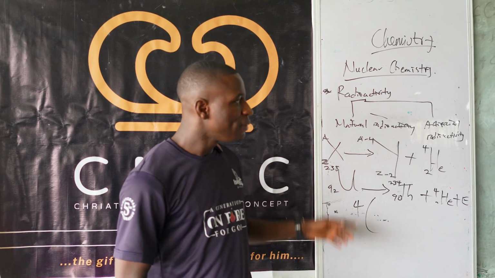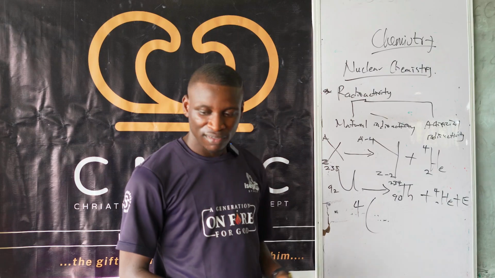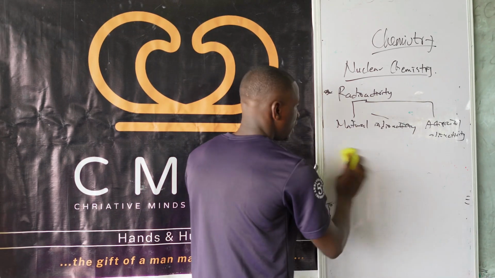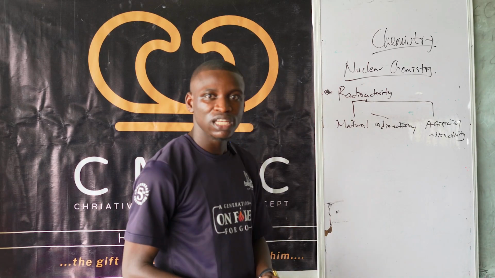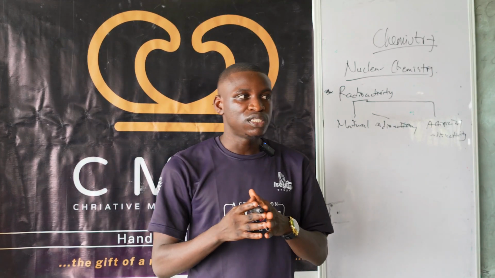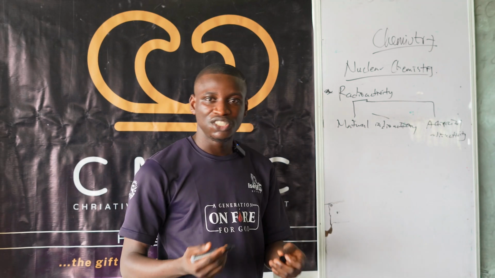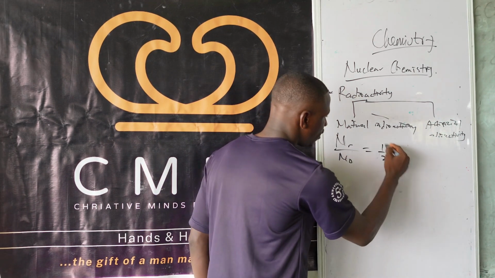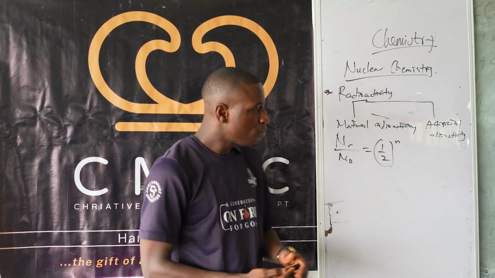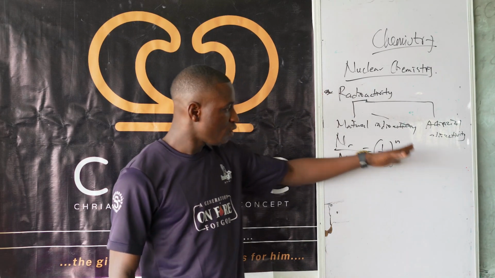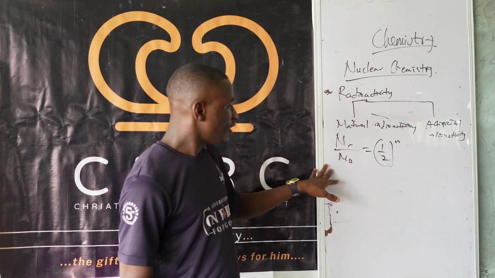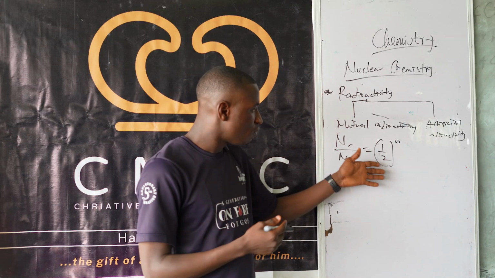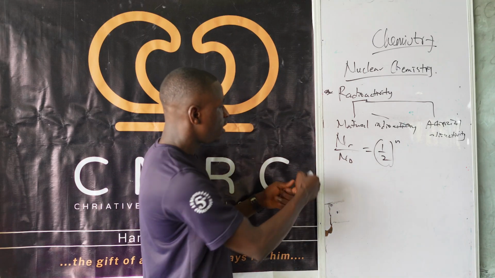In one minute, let me quickly talk about half-life. I wrote half-life the other time. I defined it as the time taken for a radioactive element to degrade into half of its initial value. There is a general formula for it: N_r over N naught equals half raised to the power small n. This formula, if well used, can solve any question on half-life. I've checked a lot of JAMB past questions, and this kind of question has always been occurring.